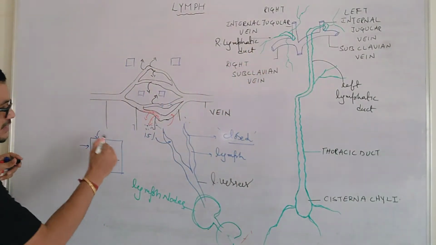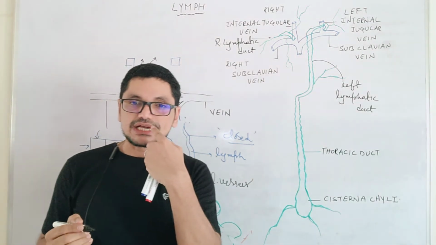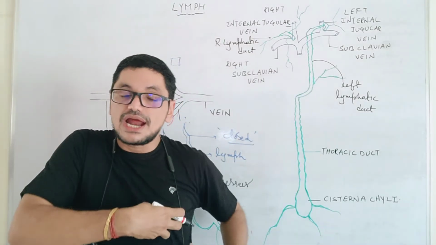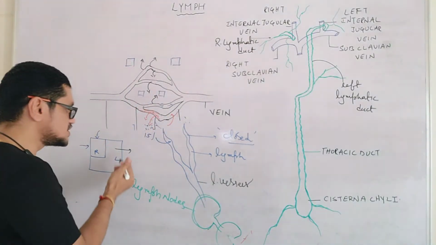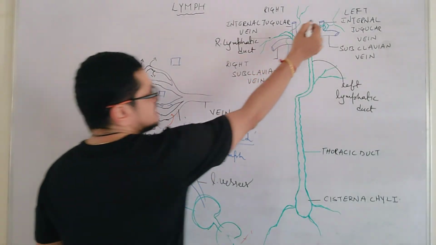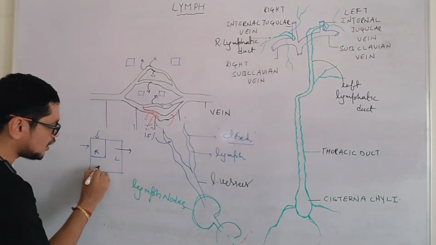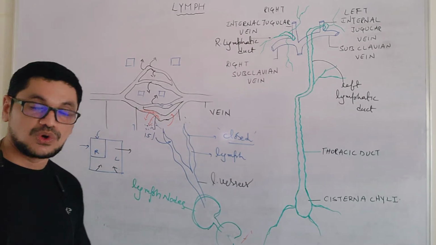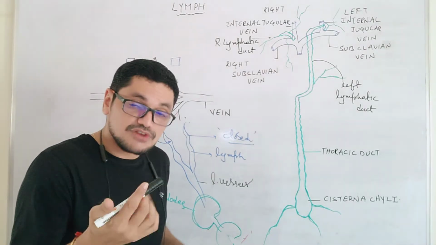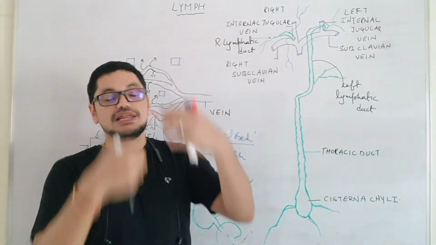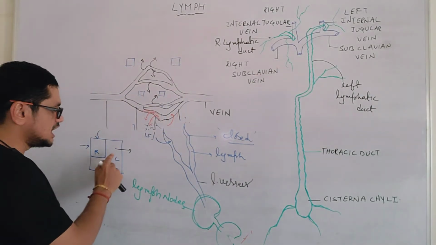Similarly, from the rest of the left portion, the left anterior portion, meaning the left cephalic region, left cervical, left shoulder, and then the left thoracic region, left lung, left part of the heart, from all those portions, lymph is collected by this left lymphatic duct. And even from the right lower portions and the left lower portions, lymph is collected by lymph ducts, and lymph ducts are formed because of the merging of all the lymph vessels.